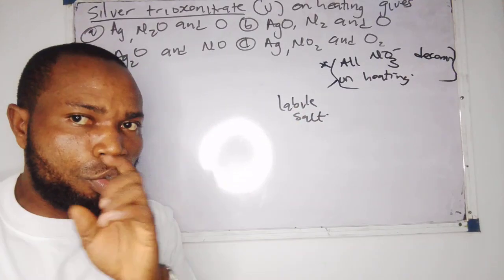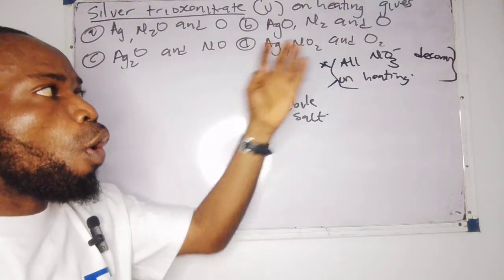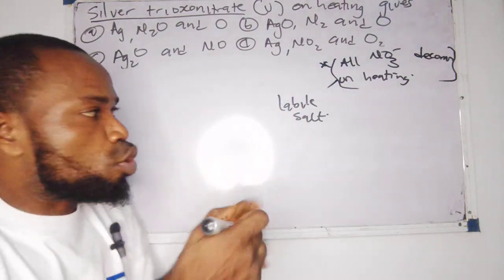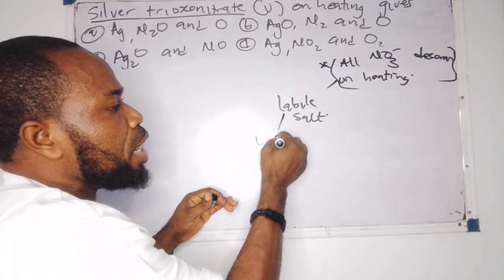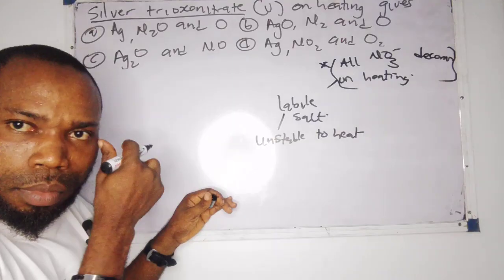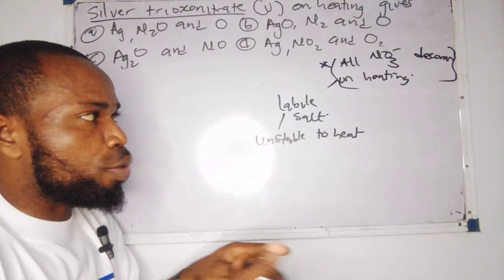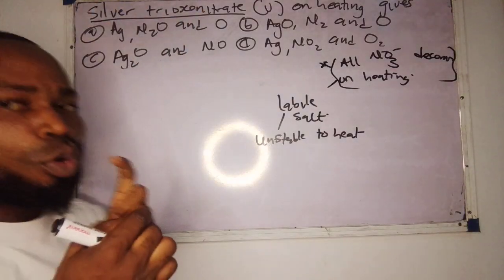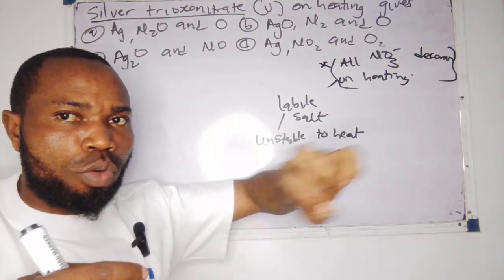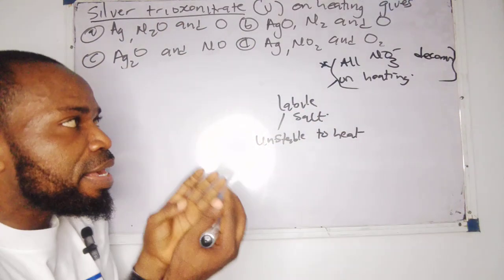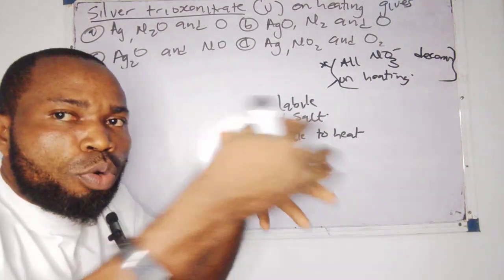You must pay attention to that terminology: all salts that decompose on heating are said to be labile. That means the salts are unstable to heat, so they decompose on heating. If you look at the question very well, they are not just asking if the salt will decompose on heating. They are asking for the products that will be given. If I heat this particular salt, which product will it give?